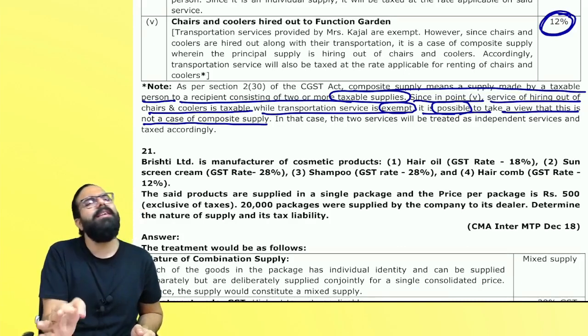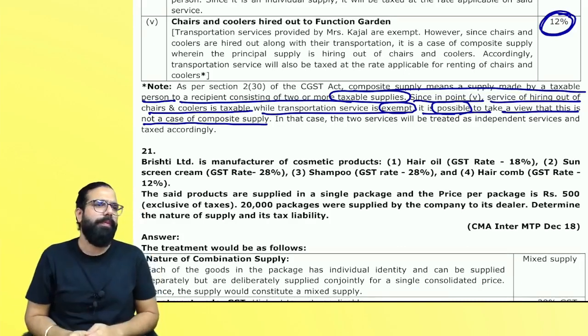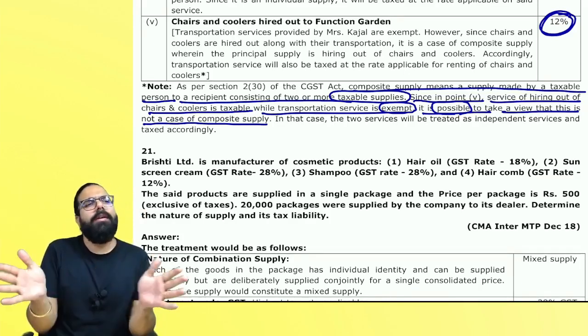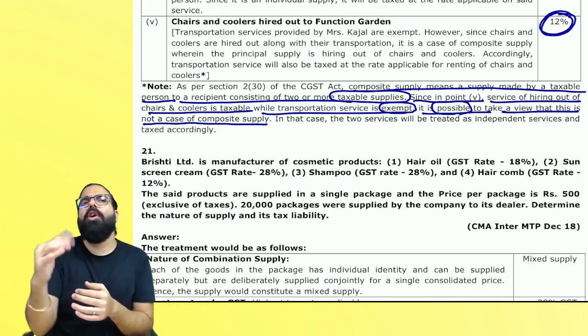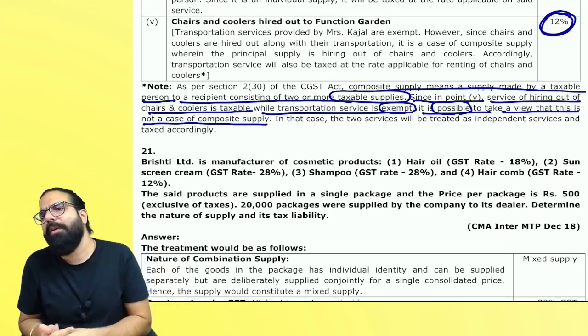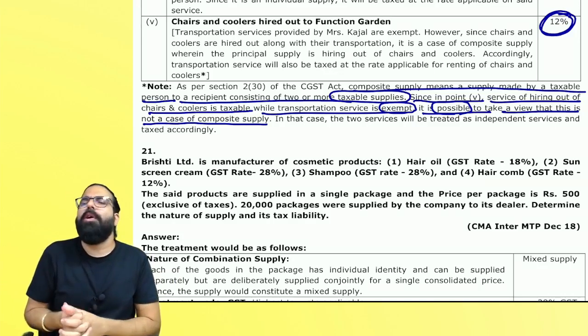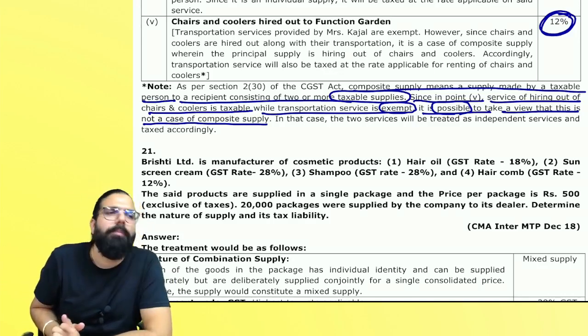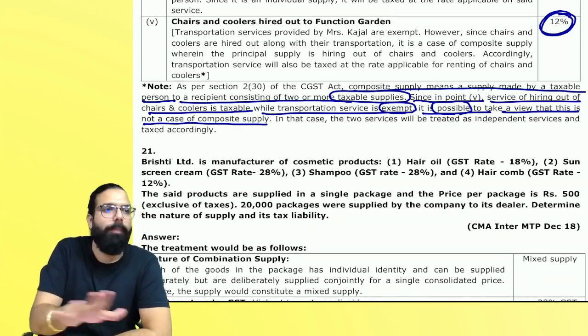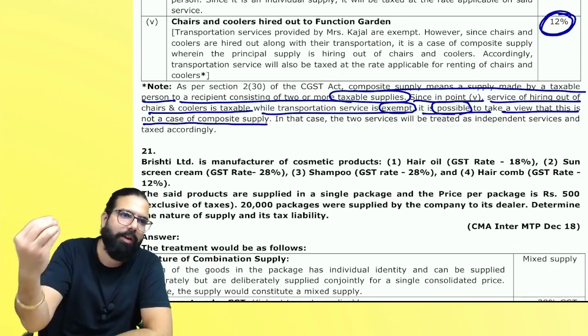But what they are telling is it is also possible to take a view that it is not a composite supply. Why is it not a composite supply, everyone? Exempt is not taxable, because the other supply is not taxed. But in my opinion, it is a taxable supply and it's a composite supply only.